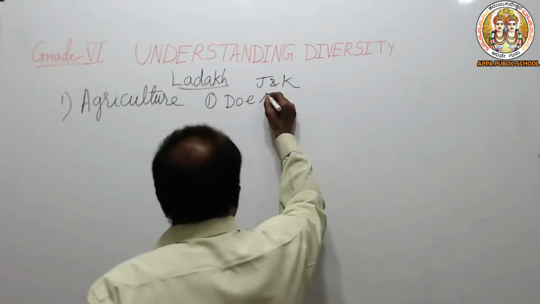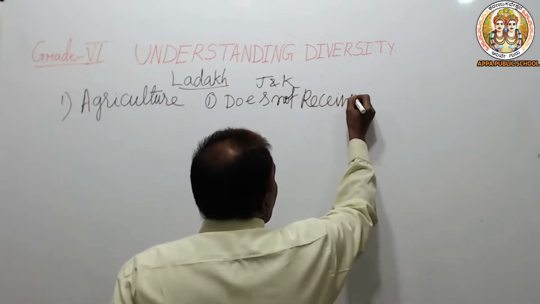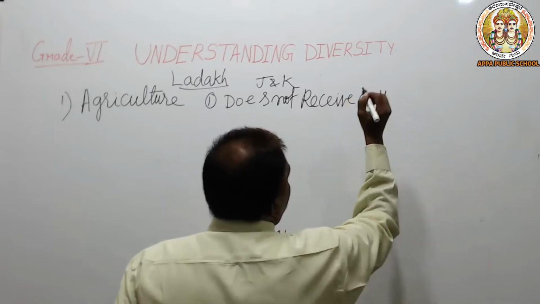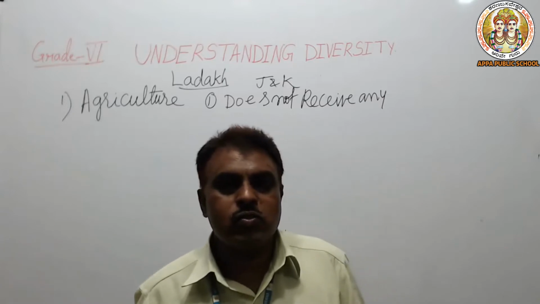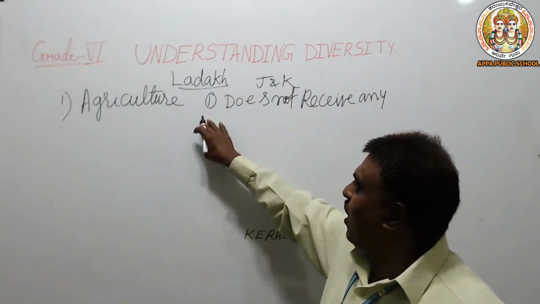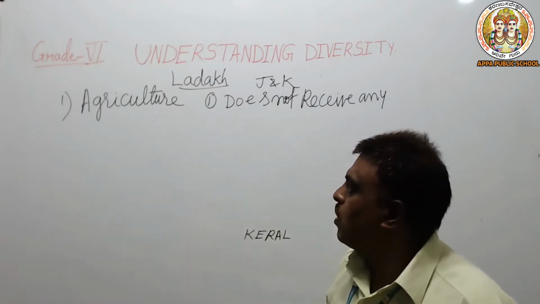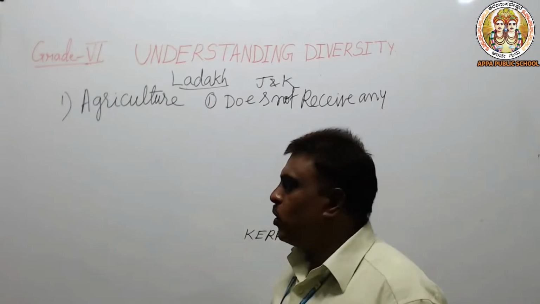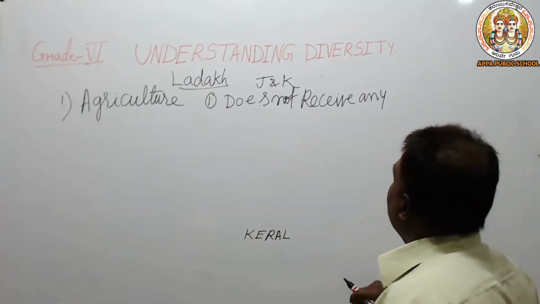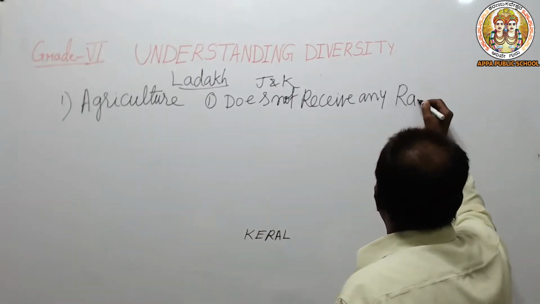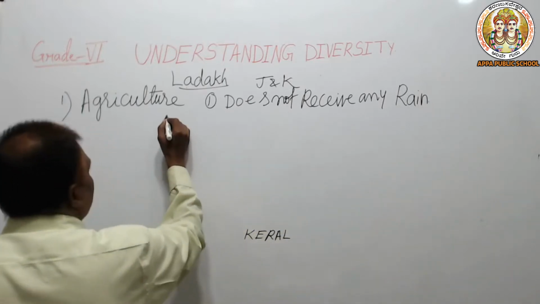So here it does not receive any rain. So here it is very difficult. We hear that we are getting plenty of water in Gulbarga nowadays, whereas in the desert area only a little percentage is there to grow agriculture. And next, it does not receive any rain. And people are depending on it for drinking water.